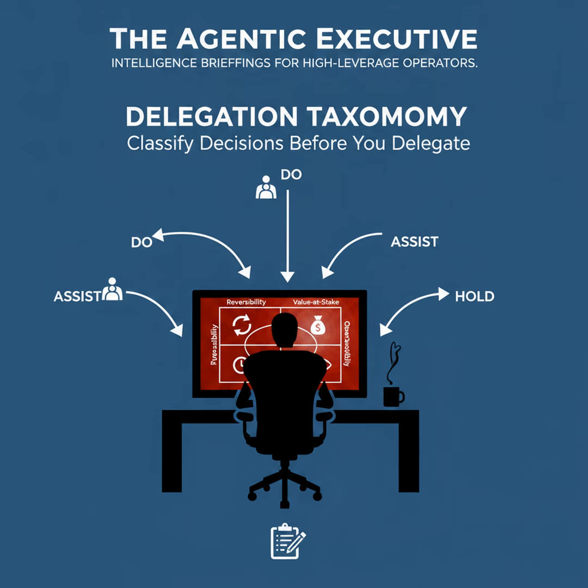Point 2. Time sensitivity and observability determine whether speed from an agent is an advantage or a liability. If a decision is highly time sensitive, you either need an agent with higher autonomy or pre-authorized parameter windows. But autonomy without observability is dangerous. Minimal observability means defining the single fastest reliable signal that tells you whether the decision went well, a health metric, a conversion delta, or a downstream checksum.